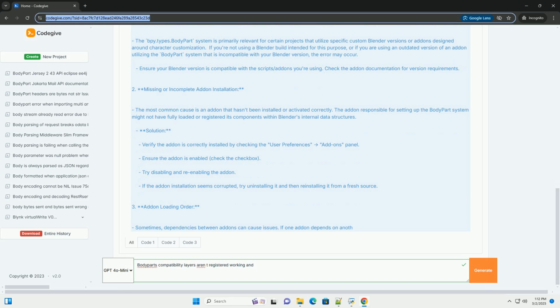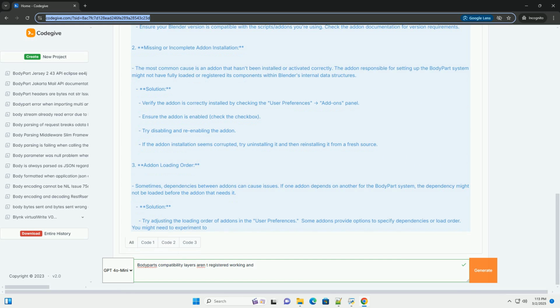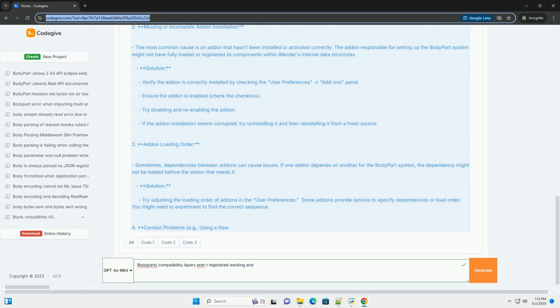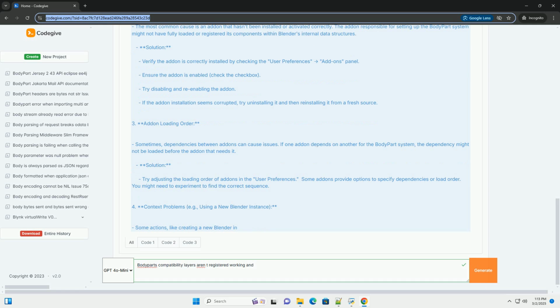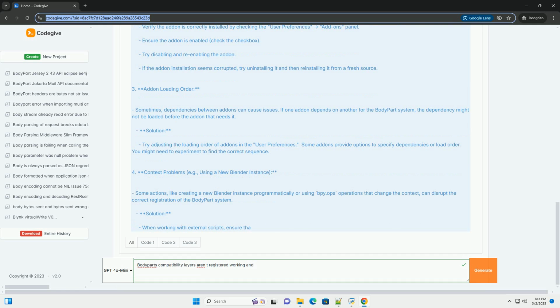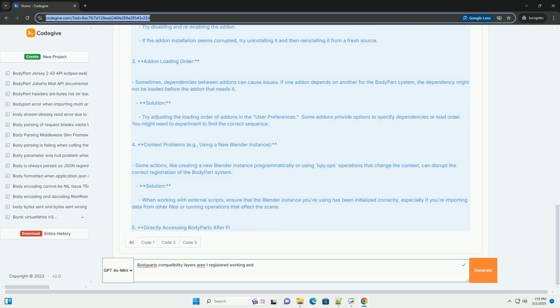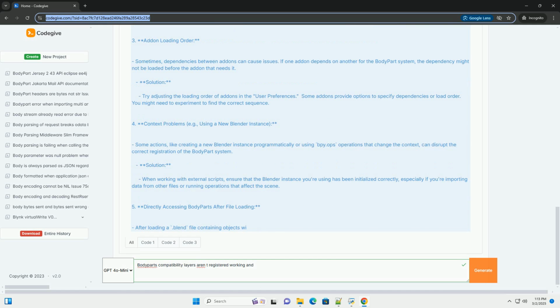Compatibility layers. Compatibility layers in this context probably refers to the underlying code that makes the body part system integrate smoothly within Blender's core framework. It likely involves registering the body part type, defining how it interacts with operators, properties, and other Blender data structures. If these layers aren't correctly registered, Blender won't know how to handle body part instances, leading to the error.